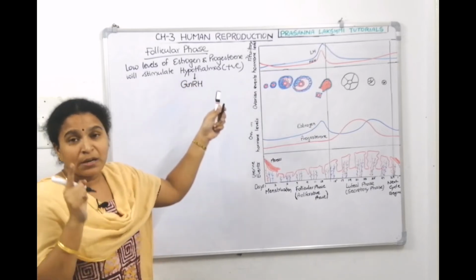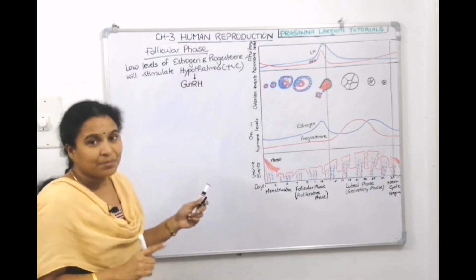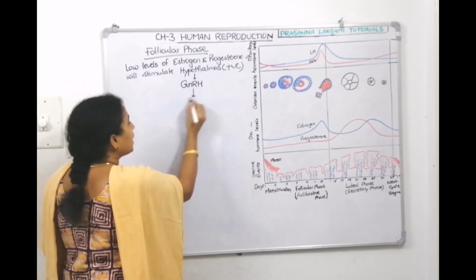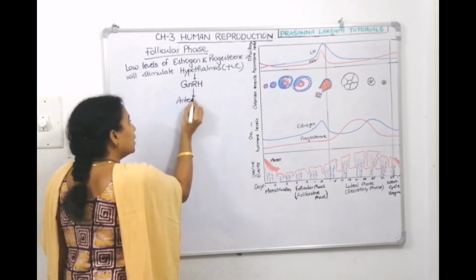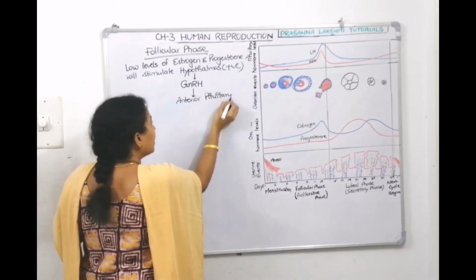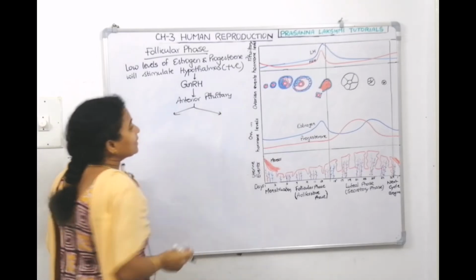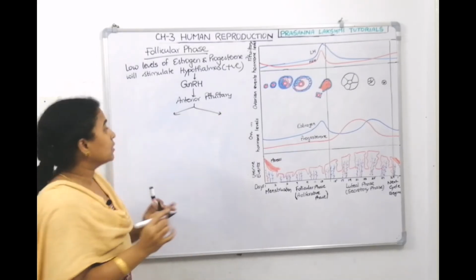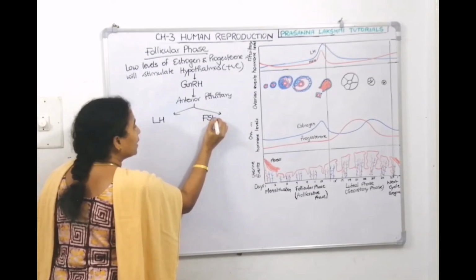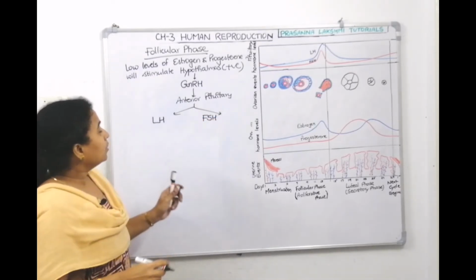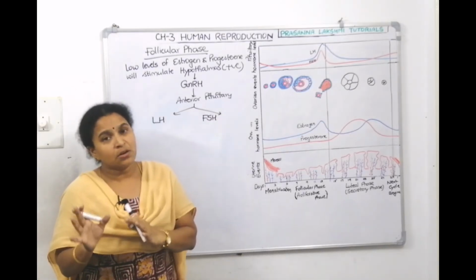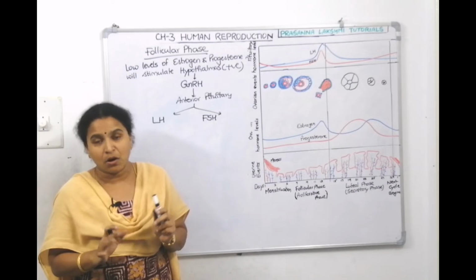Low estrogen levels will trigger the hypothalamus to produce GnRH. Now this GnRH comes and acts on the anterior pituitary. Then the anterior pituitary starts secreting the gonadotrophins, which are called luteinizing hormone and follicle stimulating hormone.